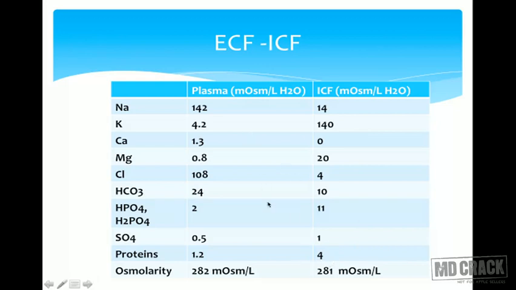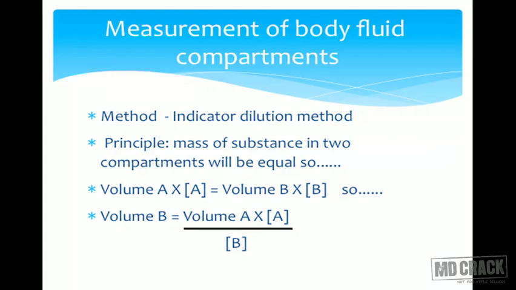And when you look at the osmolarity of the extracellular fluid and the intracellular fluid, the osmolarity is almost maintained similar, but there is a slight difference: 282 milliosmoles per liter for the plasma or extracellular fluid, whereas 281 milliosmoles per liter for the intracellular fluid. The osmolarity is maintained constant mainly because of the movement of water across the cell membrane. We will be able to see that.